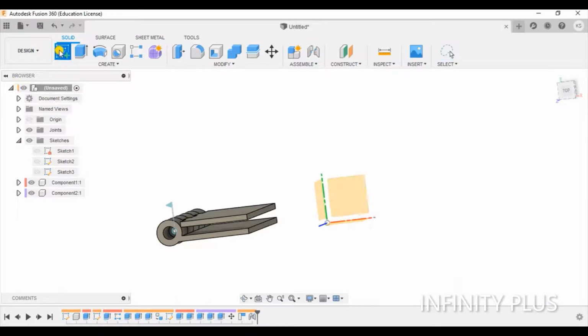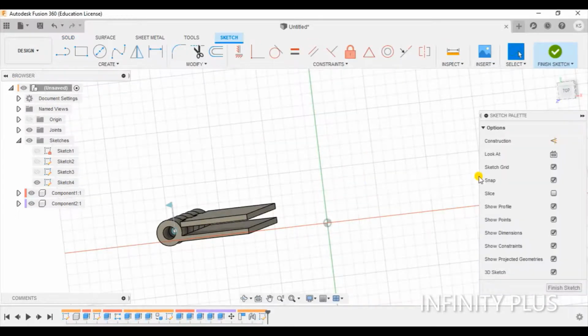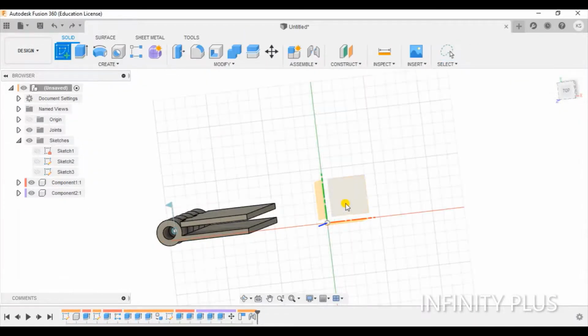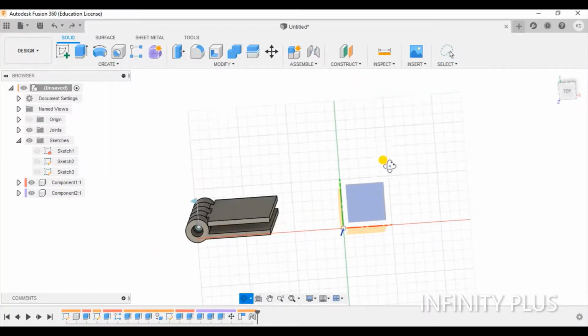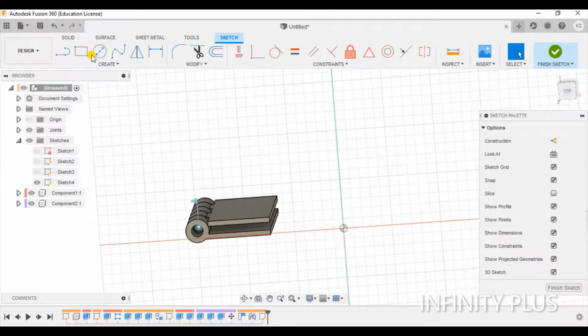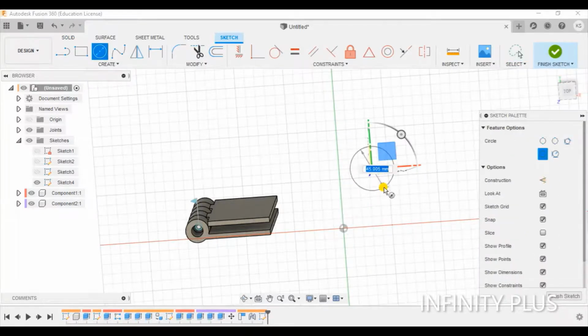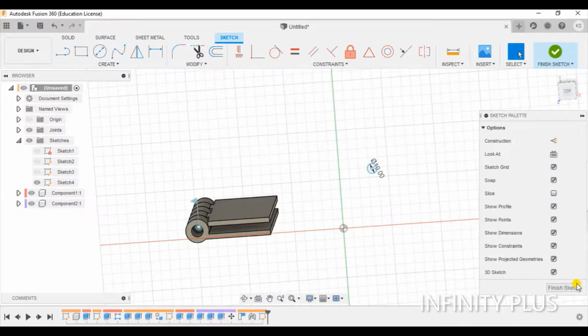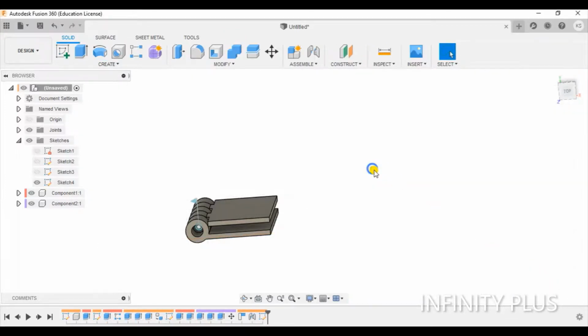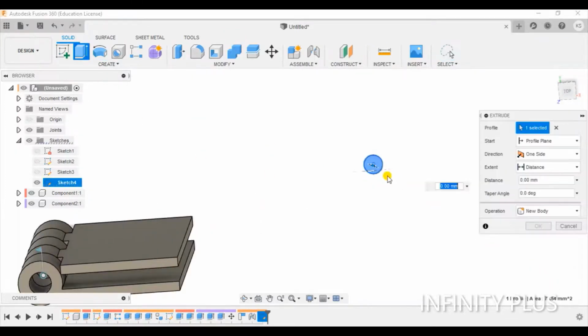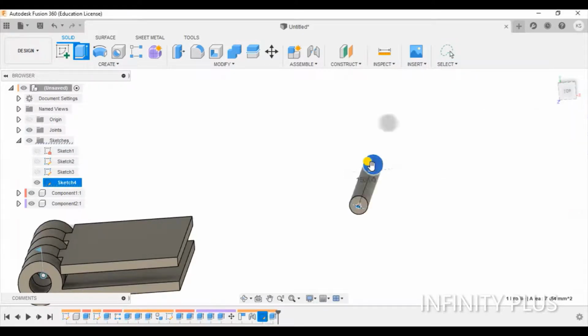Okay, now we have to make a rod for it. I will give a 10 mm rod. Finish. Now extrude. How much? 150.